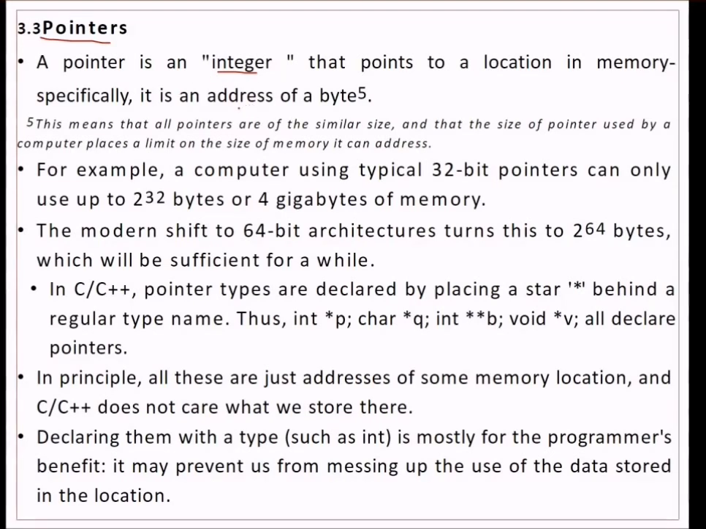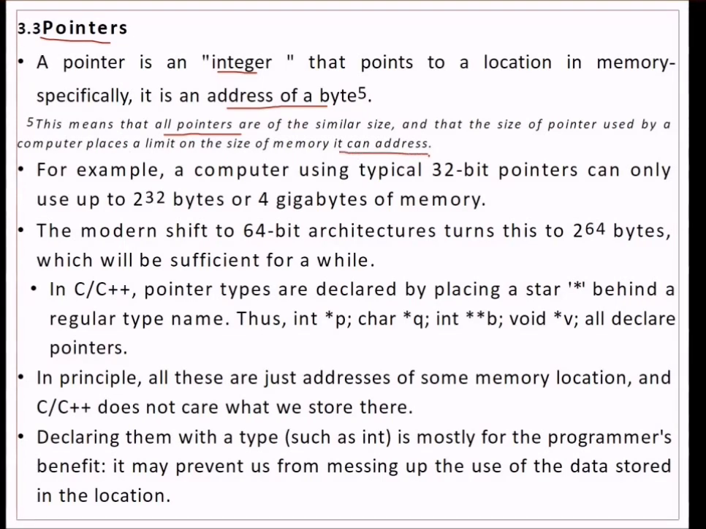specifically if it is an address of a byte. So a pointer contains the address. It is also a variable, but it contains the address. This means that all pointers are of similar size and that the size of the pointer used by a computer places a limit on the size of memory it can address.